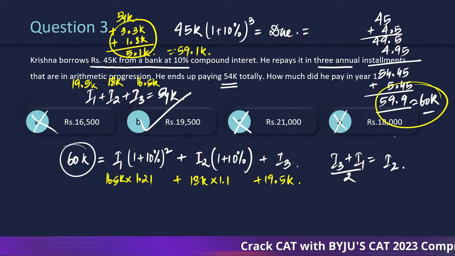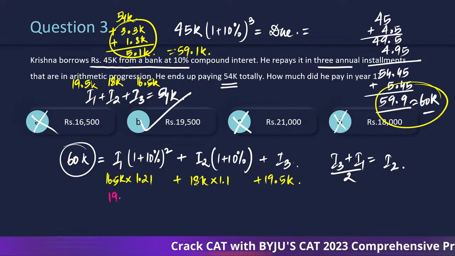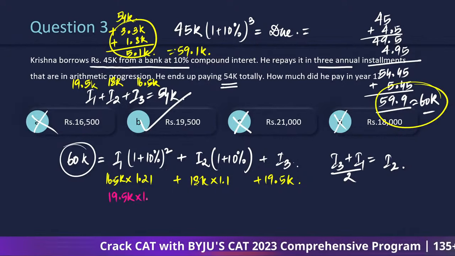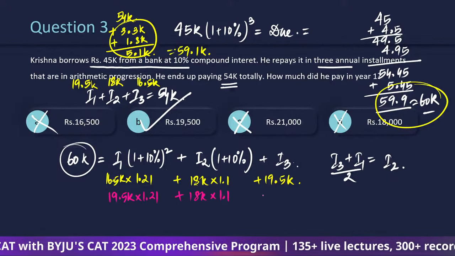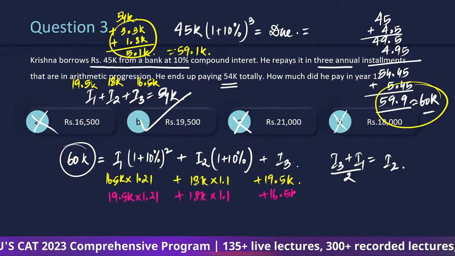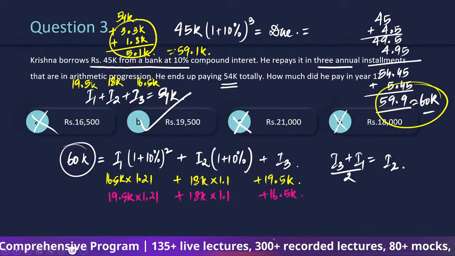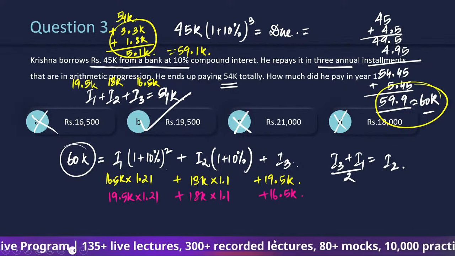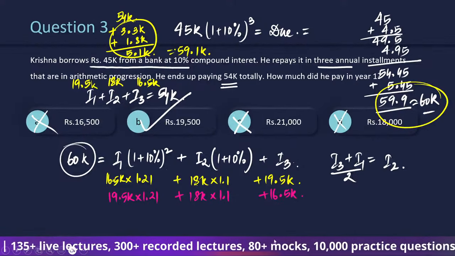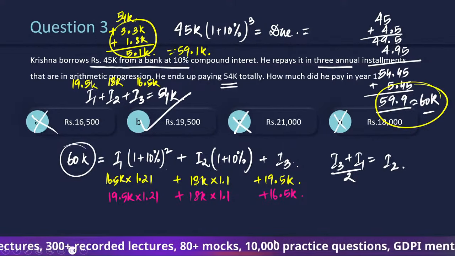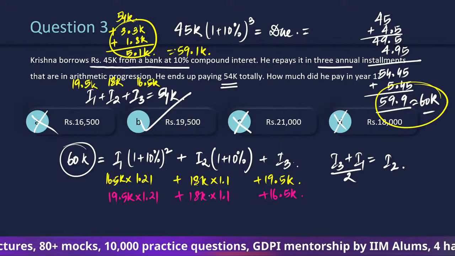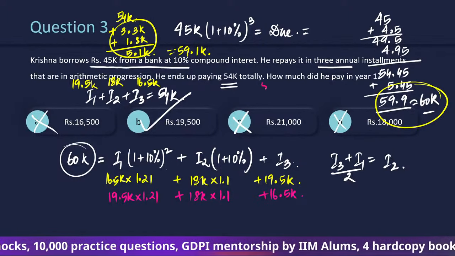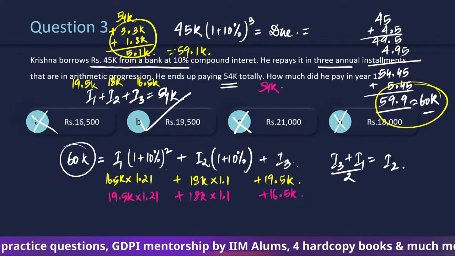The other possibility is if I1 is 19,500, its 1.21 plus 18,000 times 1.1 plus 16,500, such that the installments are in AP, decreasing AP in this scenario. But the first installment was higher, and after that it kept decreasing. If I want to solve this, 19.5 plus 18 plus 16.5 will be 54,000.